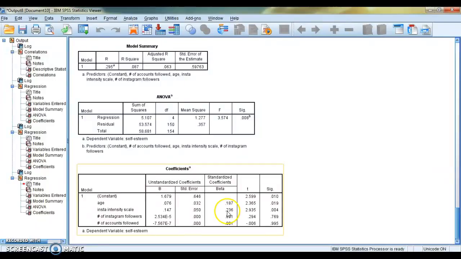Let's take a look at our ANOVA table here. We can see that in this model, self-esteem is significantly predicted by all of these predictors. Okay, so this is under 0.05 once again, and you'll be reporting your F value and your degrees of freedom in your report as well. So it's a significant predictor, and these two independent variables seem to predict self-esteem. I think that's pretty cool.